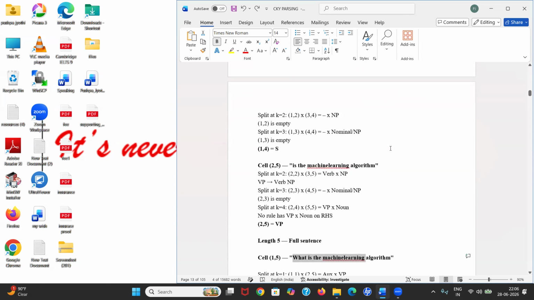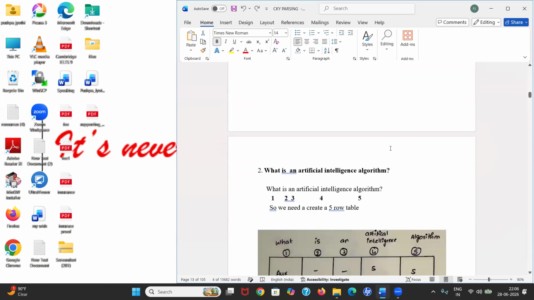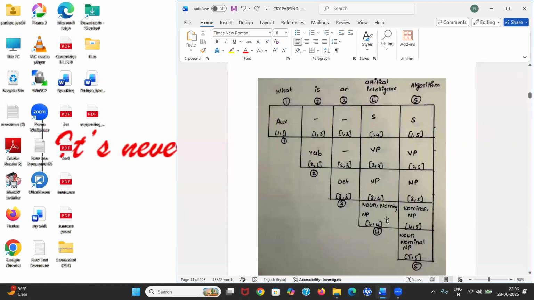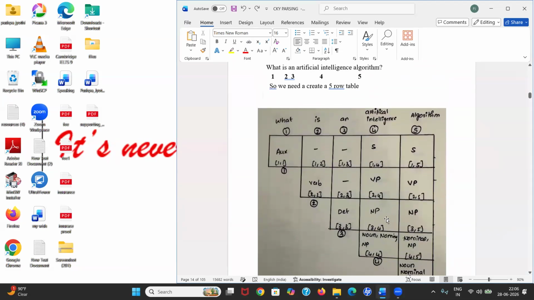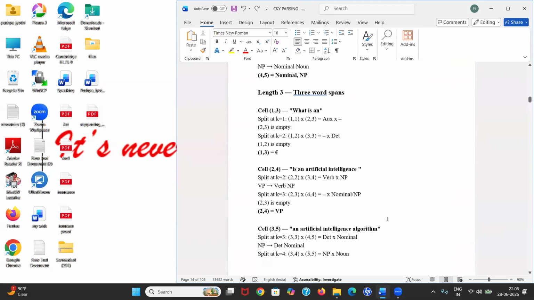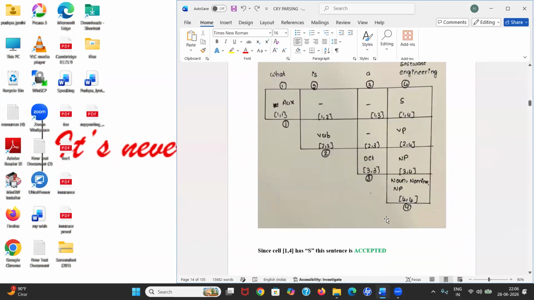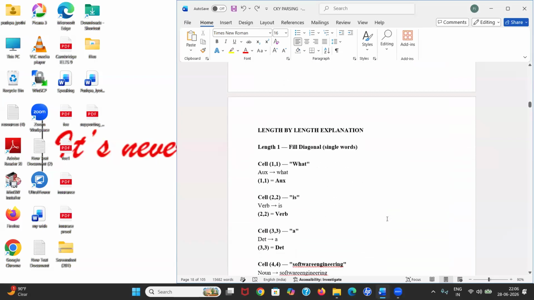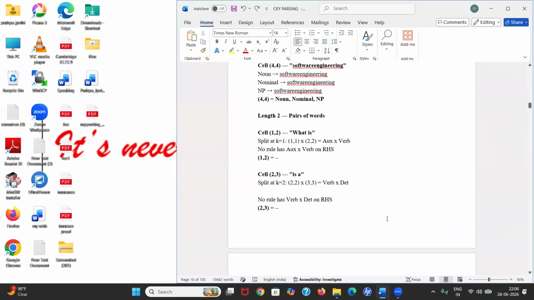Like that, I derived each and every one of the 15 sentences. See here, I designed a five-row table because it is a five-word sentence. Just like that, I derived everything. Here, four. Depending upon the words, you have to create the table.